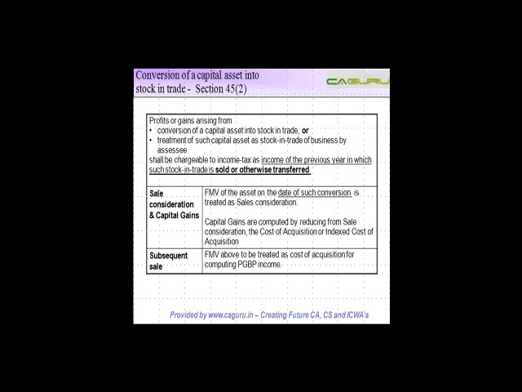Conversion of a capital asset into stock and trade. Again, let's first understand what we are trying to deal with in this case. Now let's say, for example, there is a person, and let's take an individual only. This individual basically bought a car, right? Now from his perspective, a car is what? A capital asset,